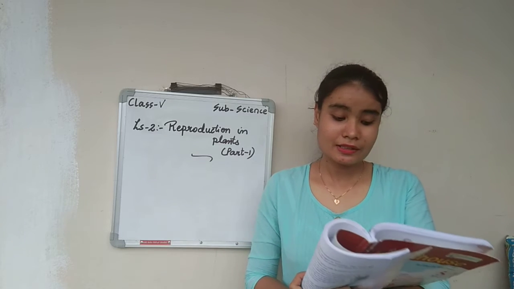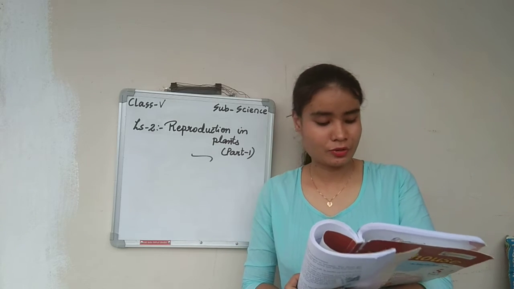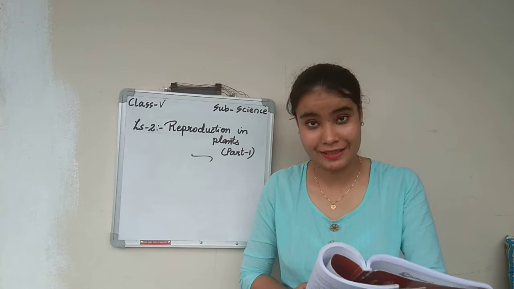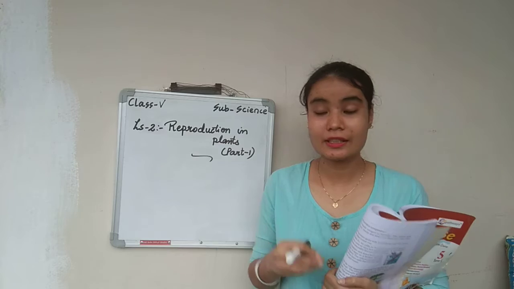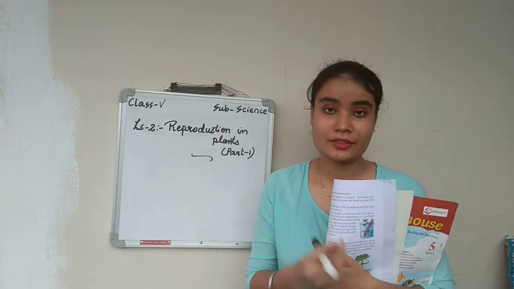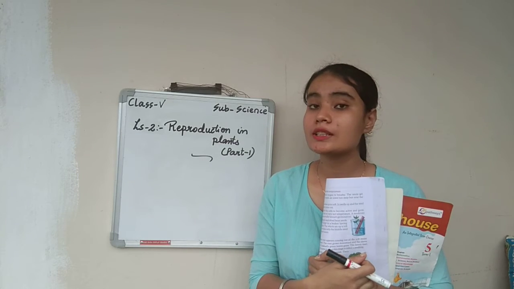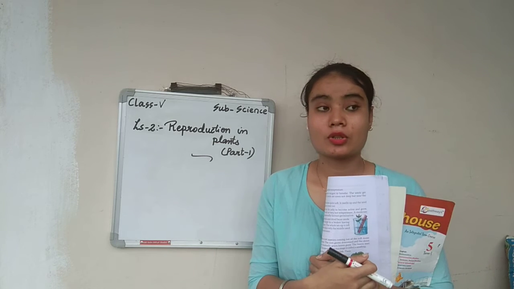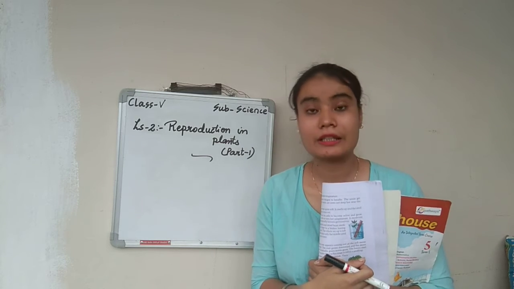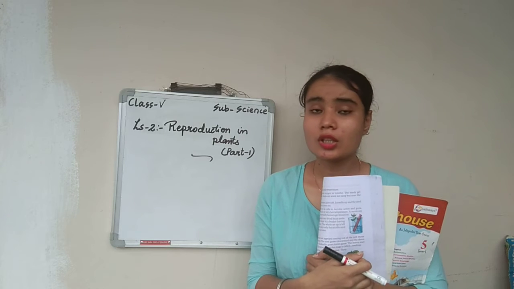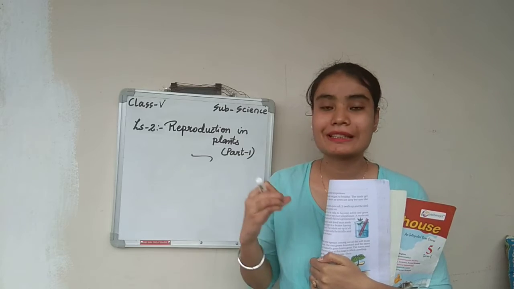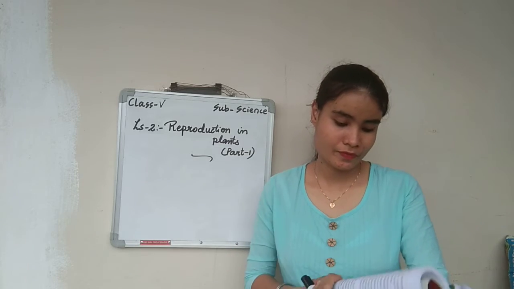Others may not get the right soil or enough air and water. In this way only a few seeds get a chance to grow into a new plant. All the seeds do not grow because of underdeveloped seeds, a lesser amount of rain, and a lesser amount of water. So all the seeds will not grow properly. Only a few seeds will get a chance to grow.